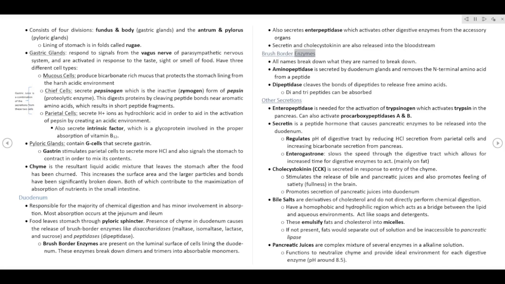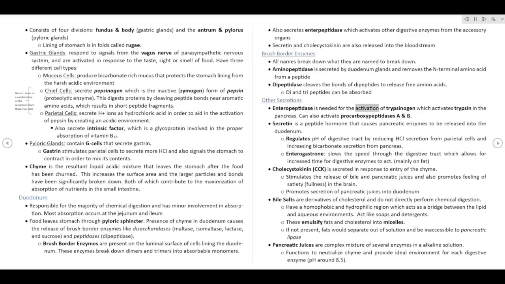Brush border enzymes. All names break down what they are named to break down. Aminopeptidase is secreted by duodenum glands and removes the N-terminal amino acid from a peptide. Dipeptidase cleaves the bonds of dipeptides to release free amino acids. Di- and tripeptides can be absorbed. Other secretions.